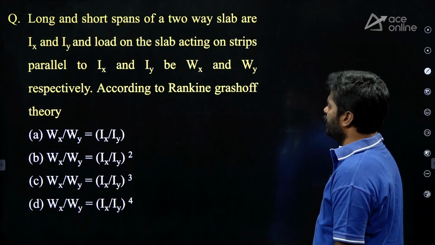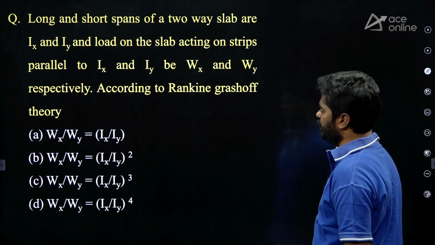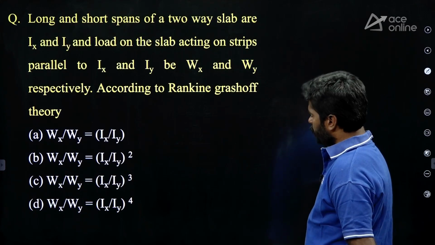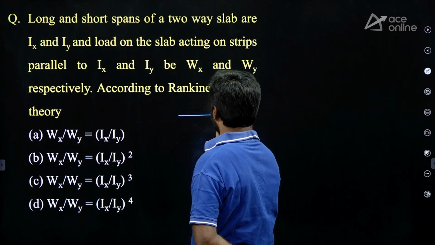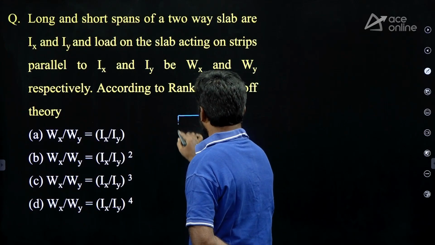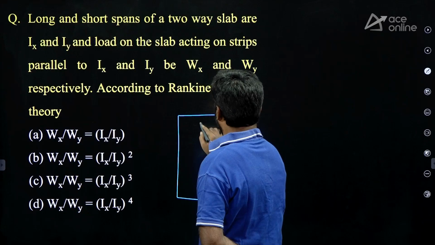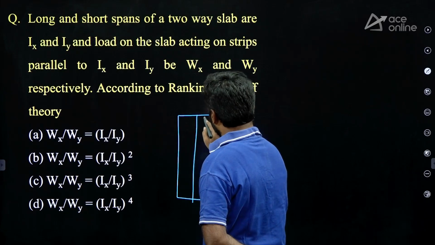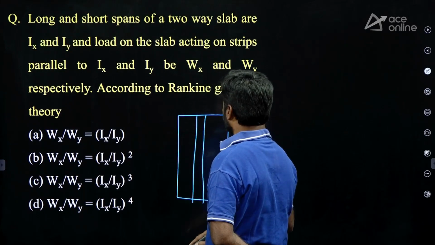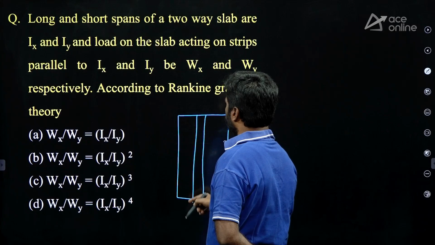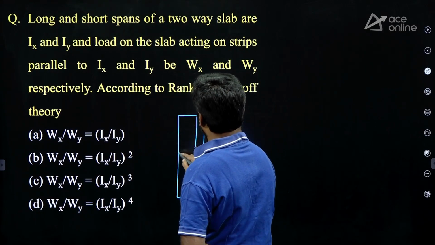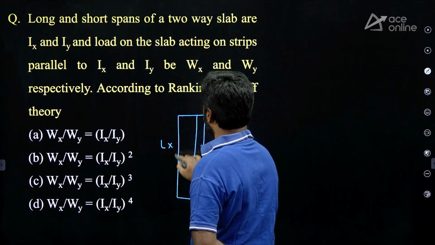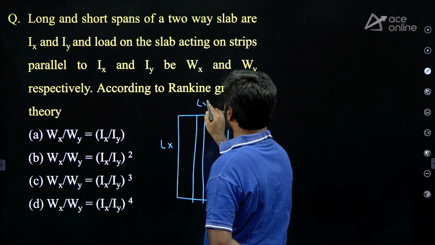According to Rankine-Grashof theory, what is the relation between these? See, my dear, it is the slab. Here we have to consider one strip at the middle parallel to the longer span. Longer span is lx. Short span ly.